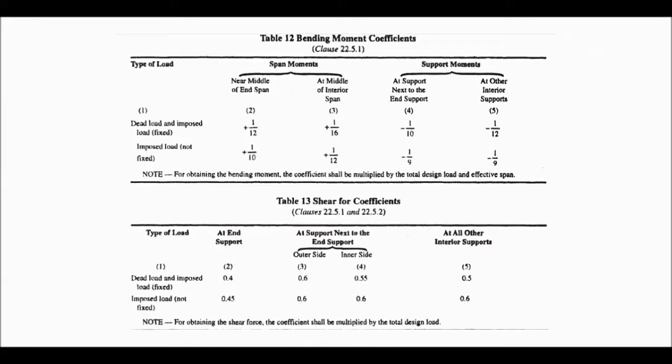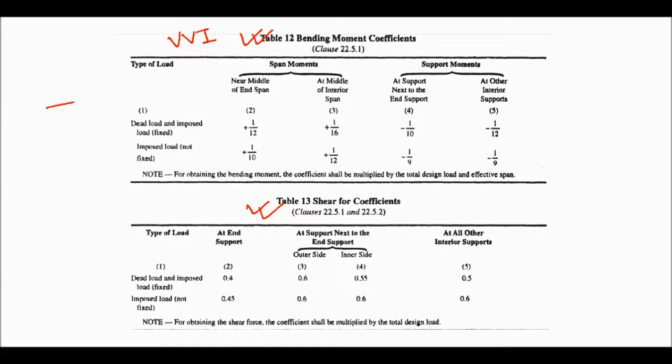Now generally sometimes they ask questions from bending moment coefficient. They will ask you the bending moment coefficient for the conditions given. So just remember this table. Shear force coefficient is not that much important. This is very important.